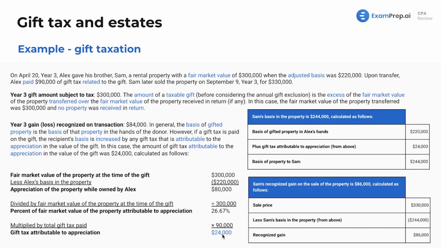here of $24,000. Now, what is that again? That is the gift tax attributable to appreciation. That is the tax that we are paying based on the value of this going up. And we kind of see this more here. We see some more points.